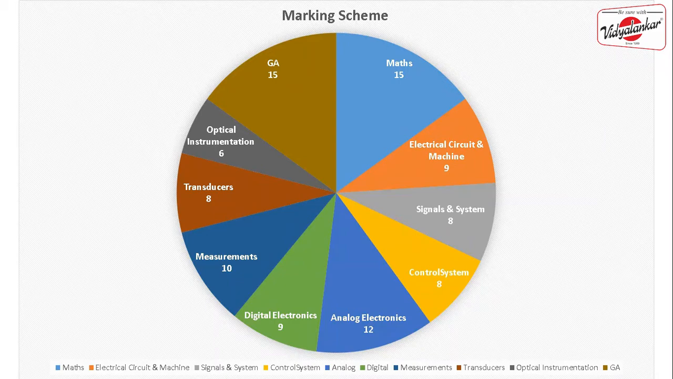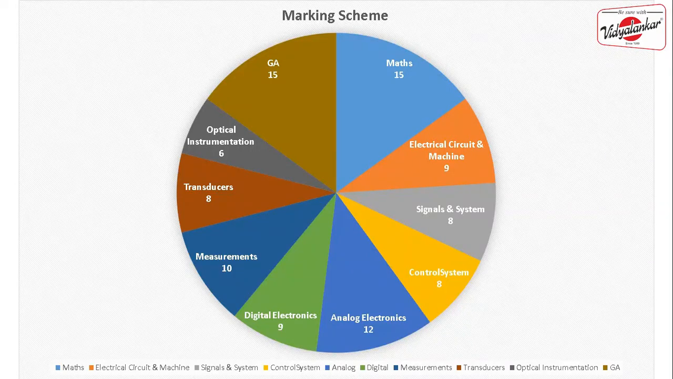So GATE instrumentation has a total of 10 subjects. Let's talk about the first subject, that is general aptitude. For preparation of general aptitude, these 15 marks are going to be in your hand. If you take out half an hour from your schedule each day, I'm 100% sure that all these 15 marks can be in your hand. And if these 15 marks are there, you can assume how much rank these 15 marks mean, how much rank you can improve.